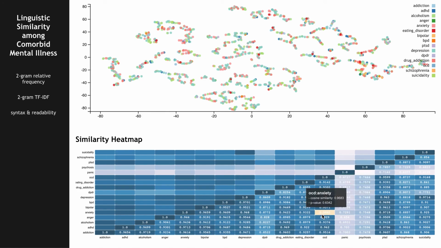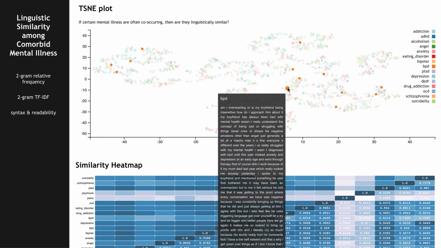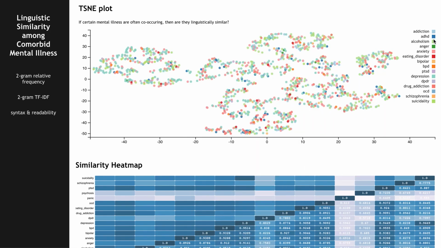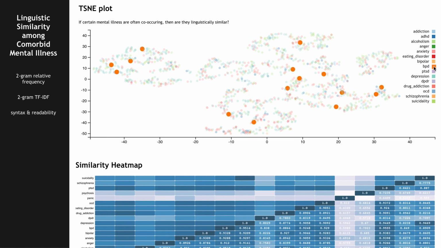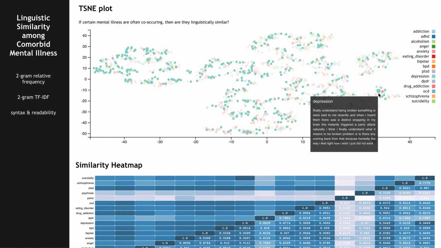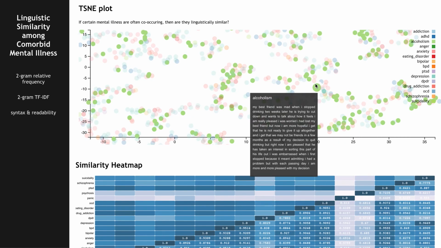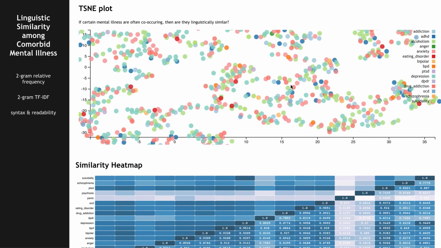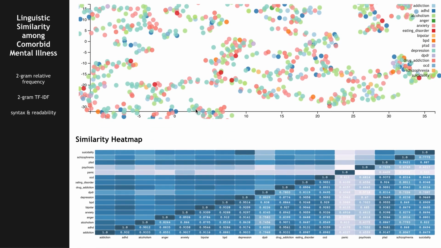So this is syntax. This is term frequency TF-IDF, and you could likewise go through. They highlight. So these are the percentages of in real life occurring. I think I said that, but you could read posts, and you could zoom in, explore the world of mental illness, and yes, that's about it.